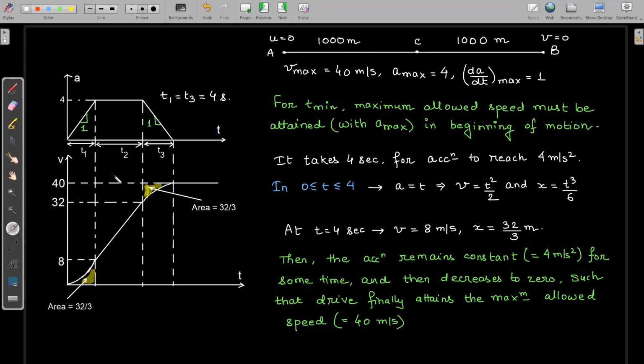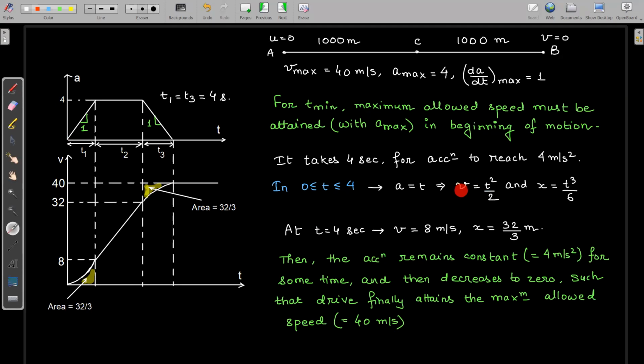Now, what happens in this first t1 interval? It is taking 4 seconds for the acceleration to reach from 0 to 4. But in these 4 seconds, acceleration is obviously not constant. dA by dt is 1. If dA by dt is 1, it means acceleration is equal to t. So if acceleration is equal to t, you can equate acceleration as dv by dt, and there's a very easy integration involved. You will get a velocity of t square by 2. This equation holds only in the time interval of 0 to 4 seconds.